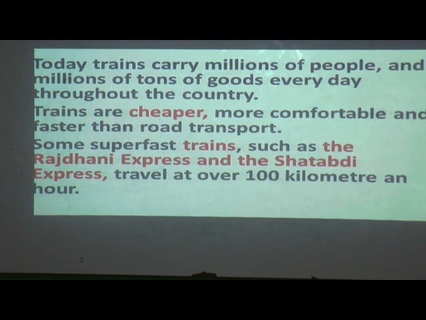In 1 hour it covers 100 kilometers, so it is a very superfast train. Some trains run very slowly. They take 1 day, 2 days.